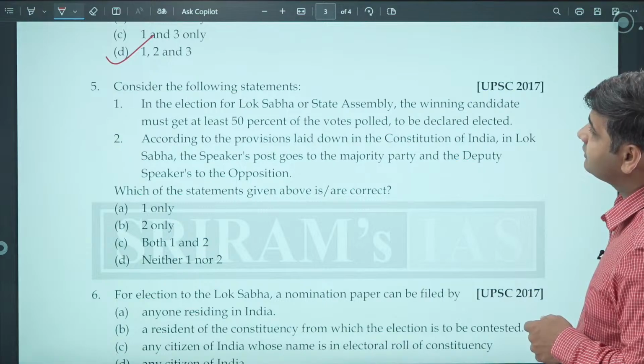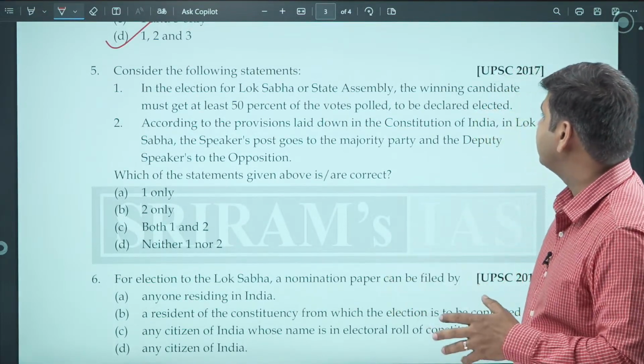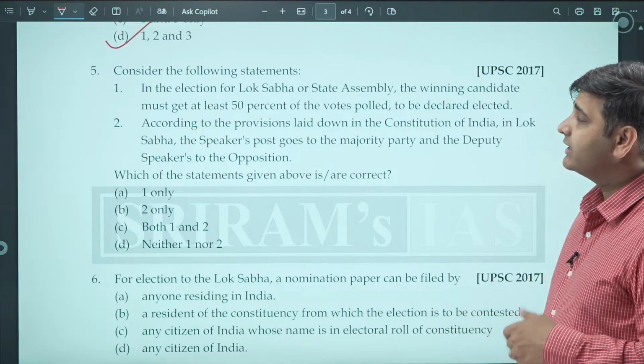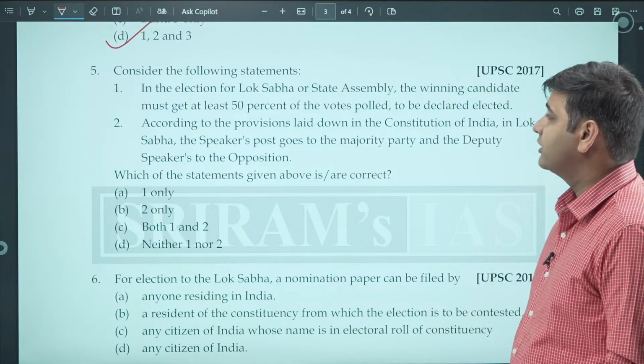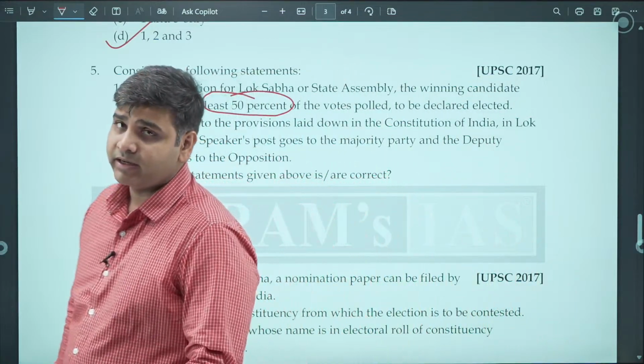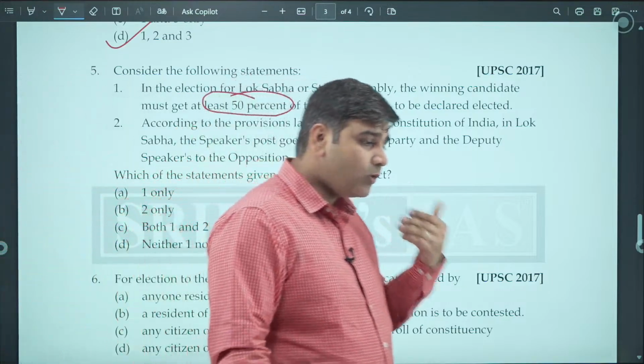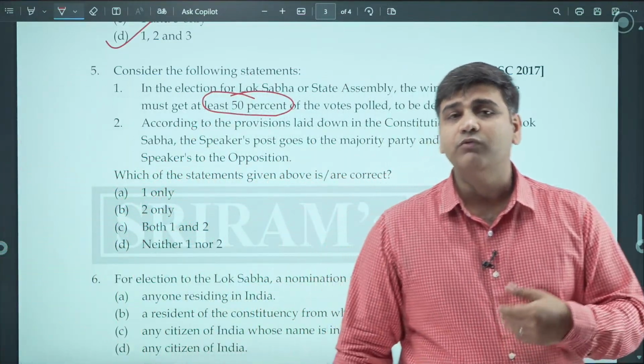Moving on to the next one. Consider the following statement. In the election of Lok Sabha or the State Assembly, the winning candidate must get at least 50% of the vote polled. There is no rule of majority which you have to get. It is the first past the post system. What is the first past the post system? Whoever gets the maximum number of votes wins.